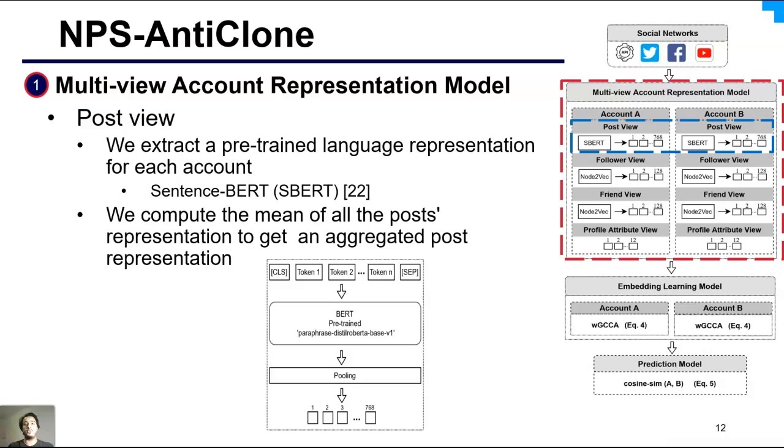First, the post view. We extract a pre-trained language representation for each account using the sentence paired, and we compute the mean of all the post representations to get an aggregated post representation. This figure shows the architecture of a paired.